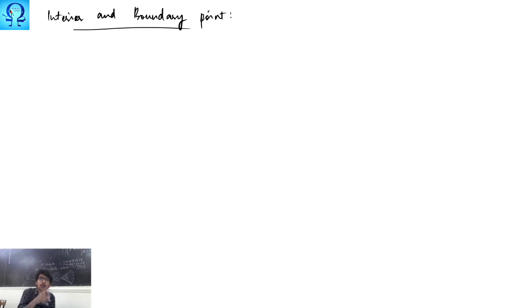For a boundary point, whatever ball you choose, it has to contain some points inside the set and outside the set. These are the definitions of interior and boundary points for space. Again, the same definitions of open sets and closed sets remain for the three-dimensional setup as well. Thank you.